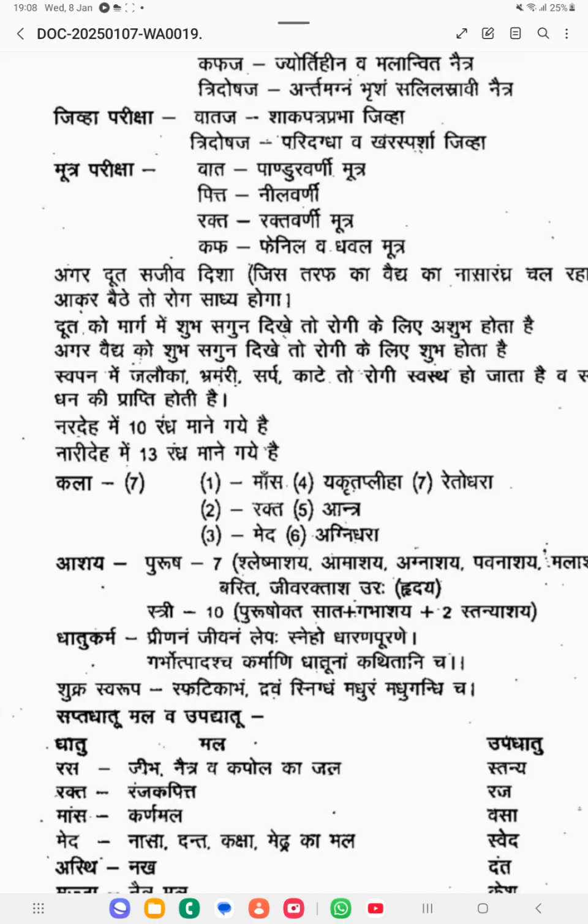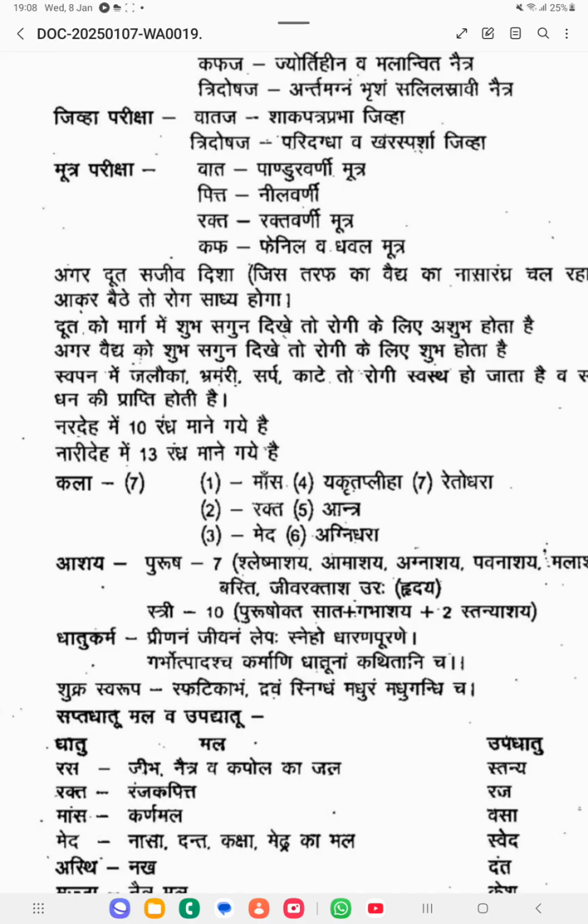While coming, if he sees something auspicious, that is not good for the patient.